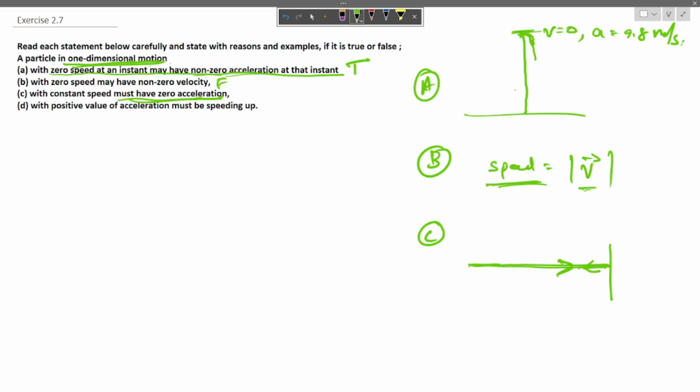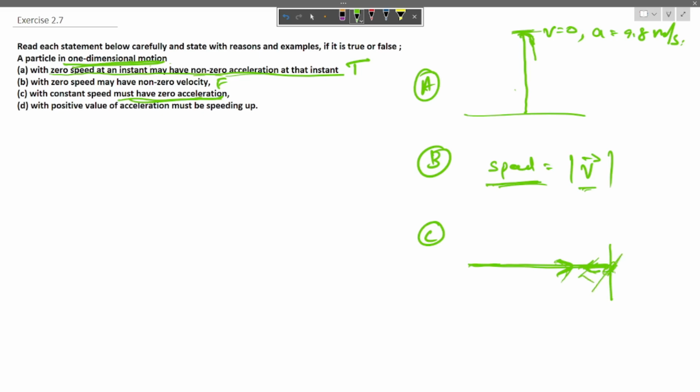Here speed is going to be the same, but the velocity direction has changed in a very short interval of time, which will result in a very high acceleration value, and that is going to be very unphysical. So we can say that speed was still constant, but acceleration existed there.